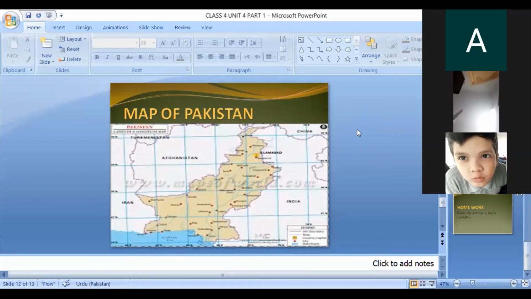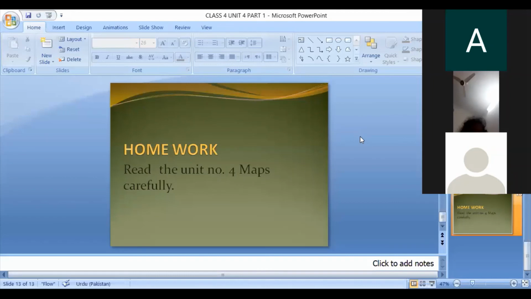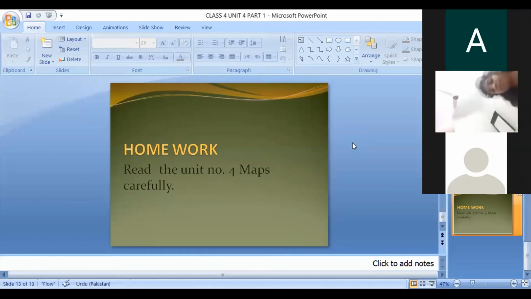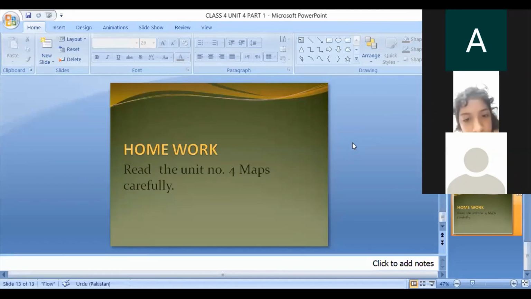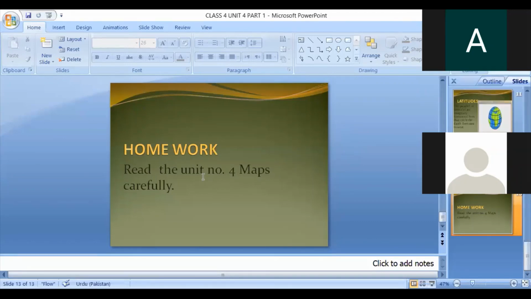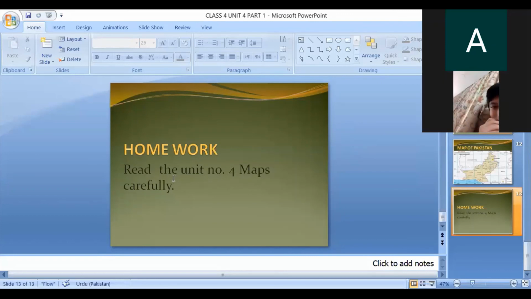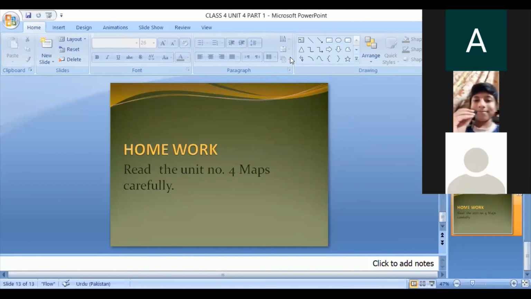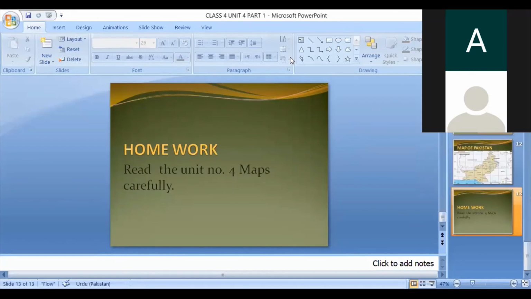Anybody here want to ask a question? Yes, Peter, do you want to ask a question? Ma'am, can you tell the homework? This is the homework: read unit number 4, Maps, carefully. Ma'am, can you ask us one by one?